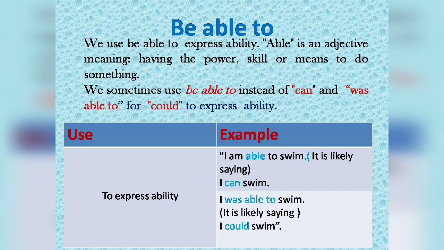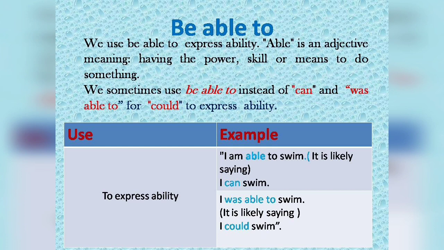Now we will go to the use of be able to. We use be able to express ability. Able is an adjective meaning having the power, skill or means to do something. We sometimes use be able to instead of can and was able to for could to express ability. Now we will see the use and example.